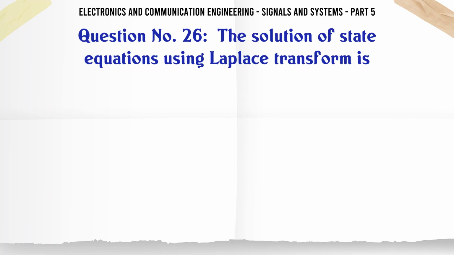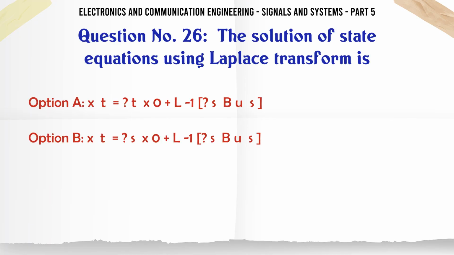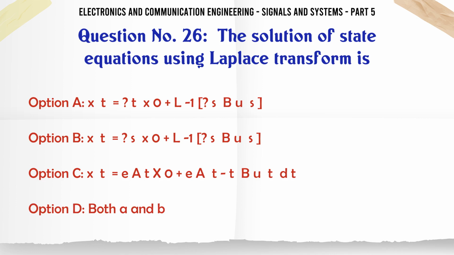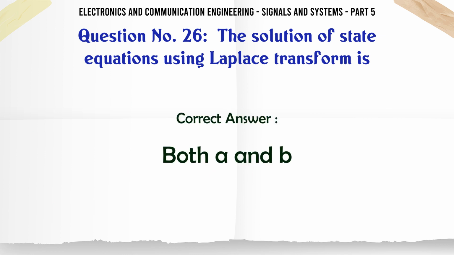The solution of state equations using Laplace transform is A: X(t) = L⁻¹[sI - A]⁻¹ X(0) + L⁻¹[sI - A]⁻¹ B U(s), B: X(t) = L⁻¹[sI - A]⁻¹ X(0) + L⁻¹ [sI - A]⁻¹ B U(s), C: X(t) = e^(At) X(0) + ∫e^(A(t-τ)) B U(τ) dτ, D: both A and B. The correct answer is both A and B.